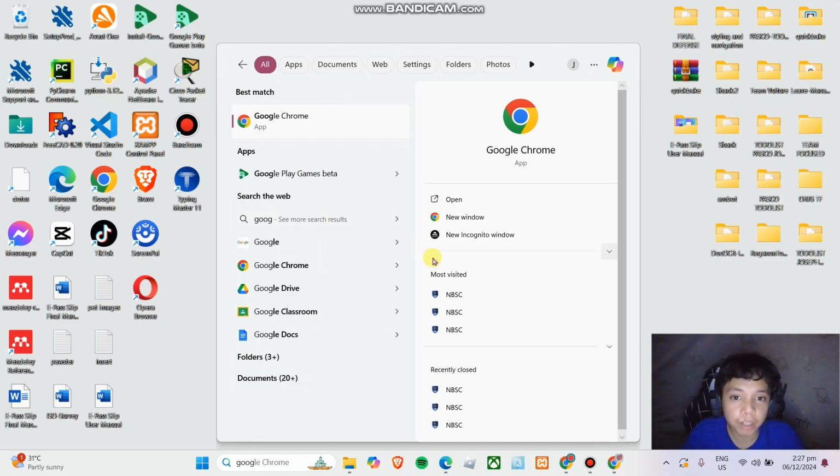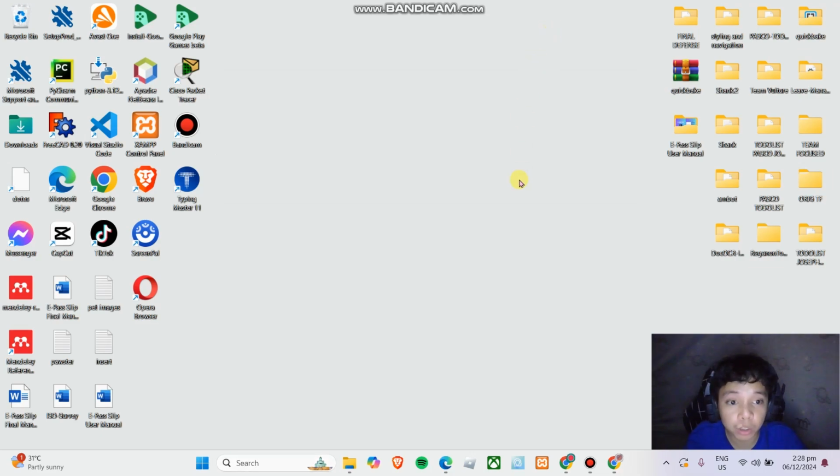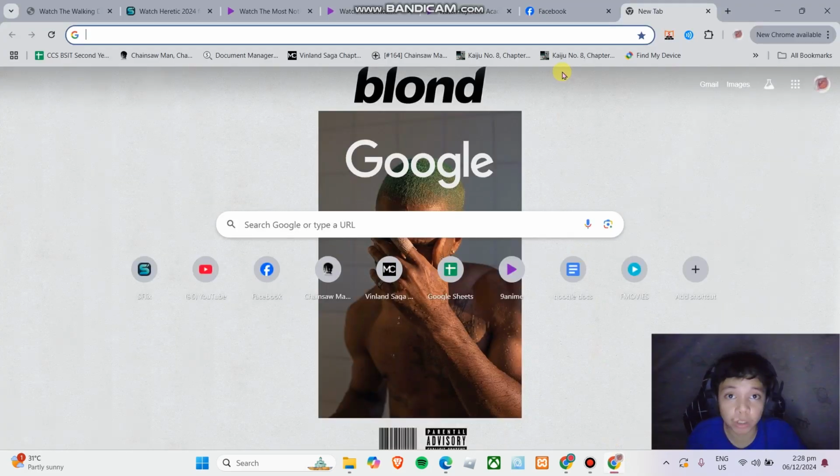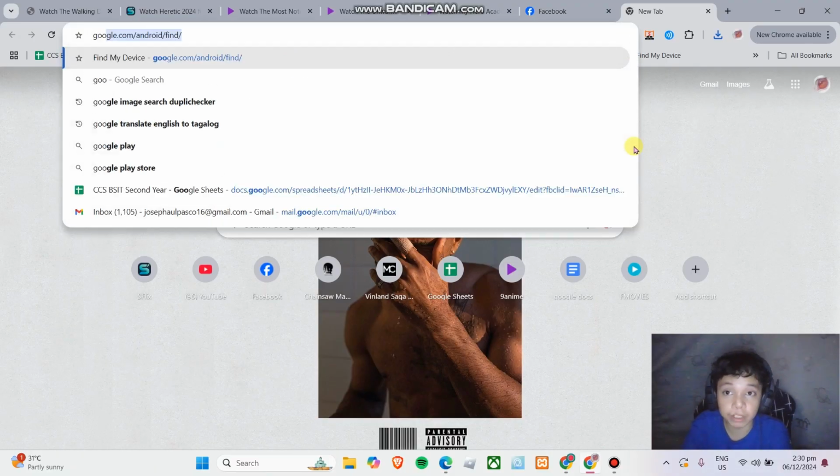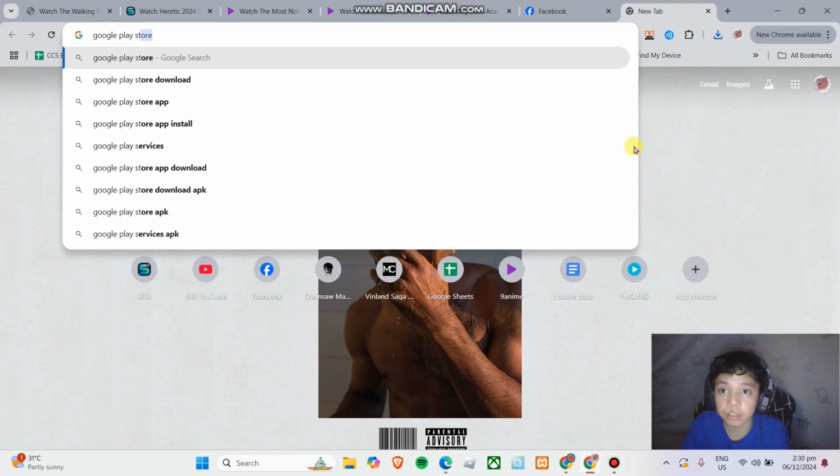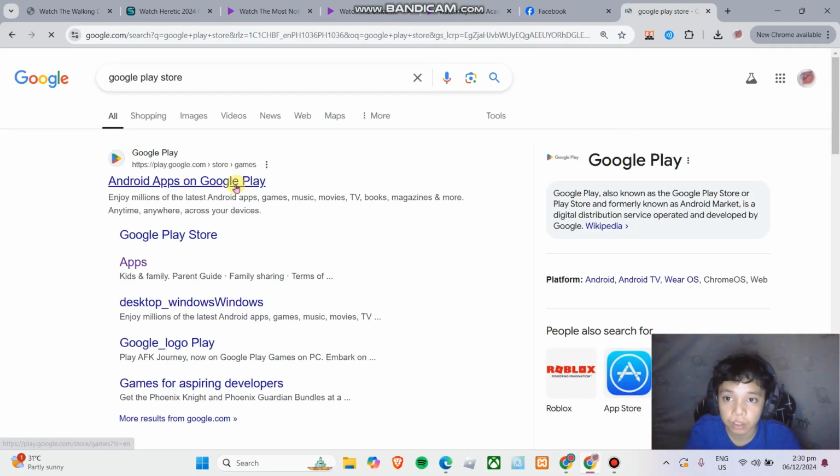But on my laptop, it already has a Google Chrome. So let's say you have already a browser, Google Chrome. So let's say we're gonna install a Google Play Store, so it will be easy for us to install other apps such as game. Here we're gonna type the Google Play Store. Click this one.